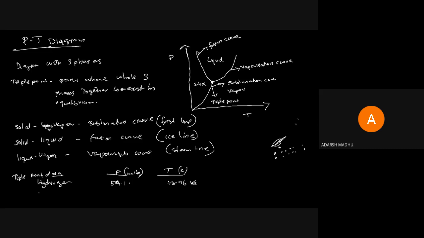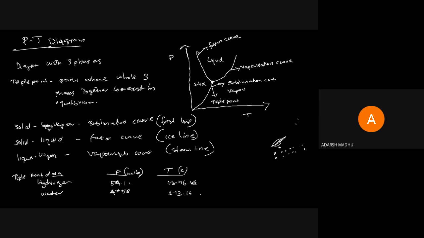And for water the pressure is 4.58 mm of Hg and the temperature is 273 Kelvin, or 273.16.